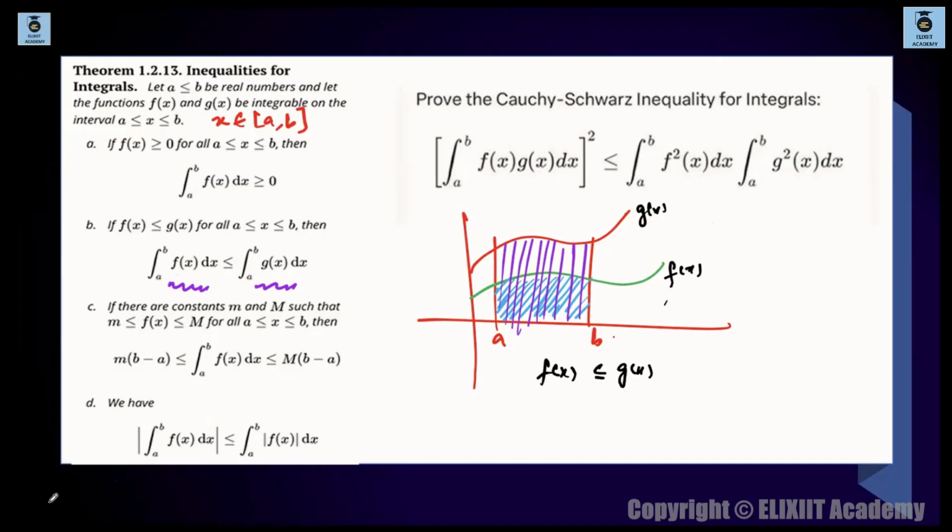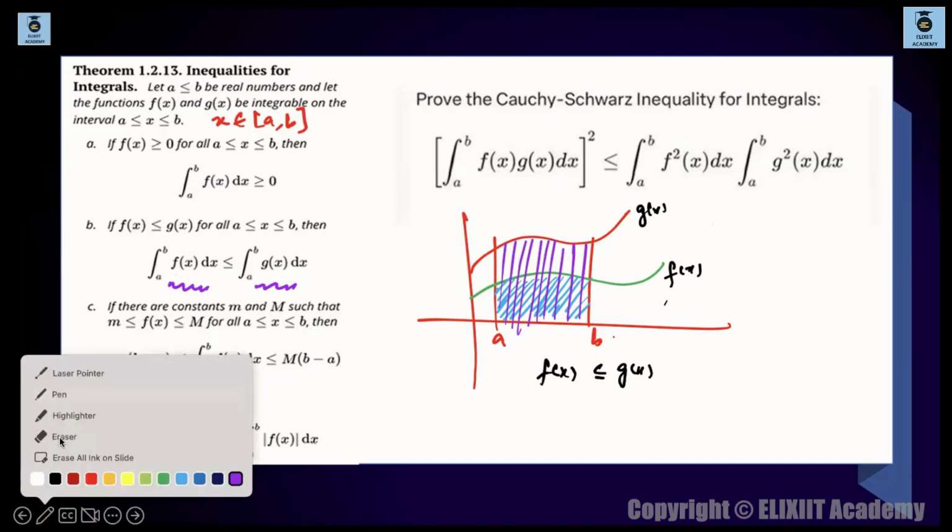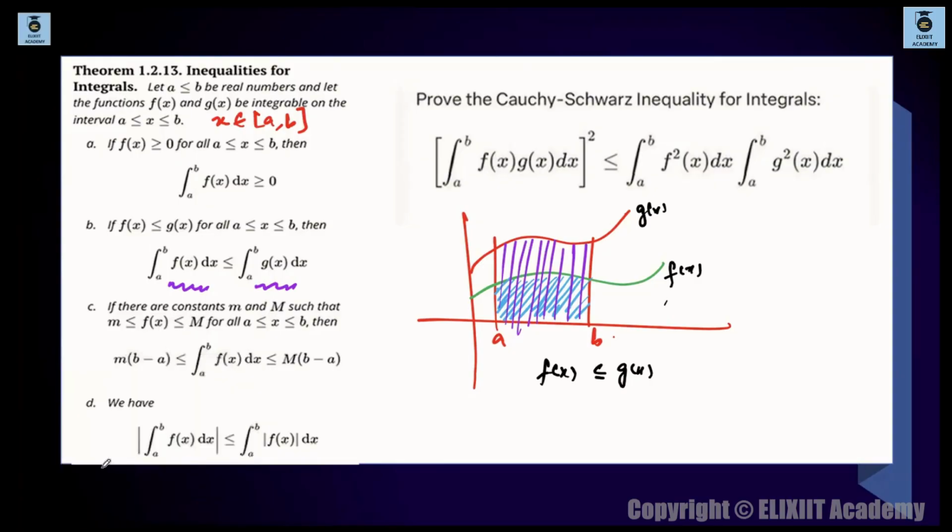And the third one, बोल रहा है कि third one is again very simple. So f(x) is having... if there are constants m and M such that f(x) is lying in between small m and capital M, for all x belongs to [a, b], then integration of f(x) dx lies in between m times of (b minus a) and capital M times of (b minus a).